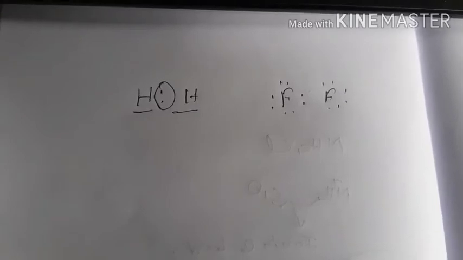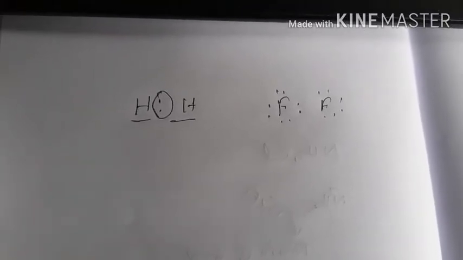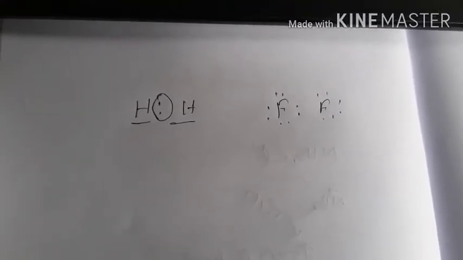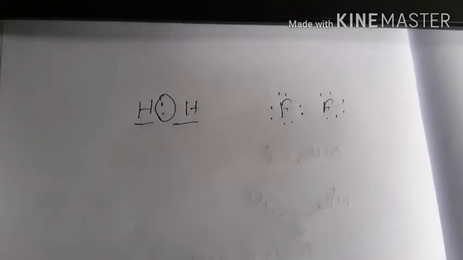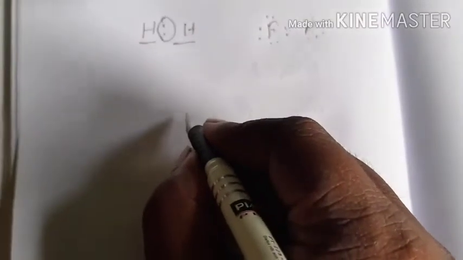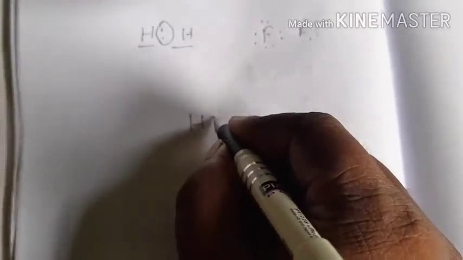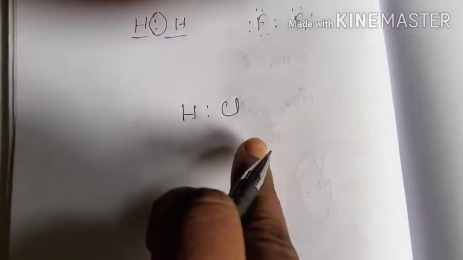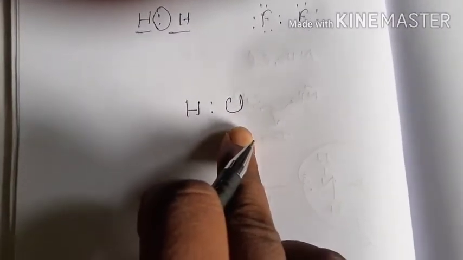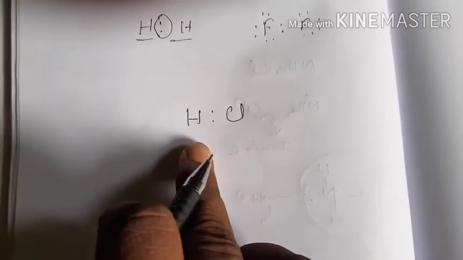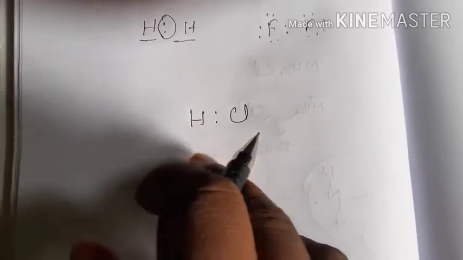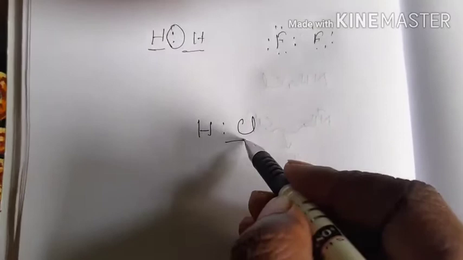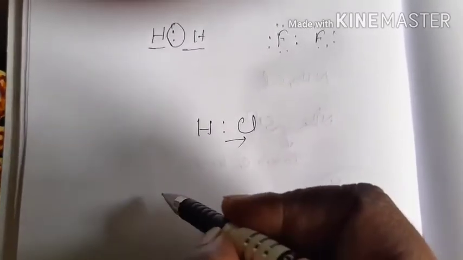Now if the covalent bond is formed between two dissimilar atoms having an electronegativity difference, then what will happen? Let us take an example of hydrogen chloride, HCl. Here there is an electronegativity difference between hydrogen and chlorine; chlorine is more electronegative than hydrogen. Then what will happen? This chlorine will try to attract this electron pair towards itself.